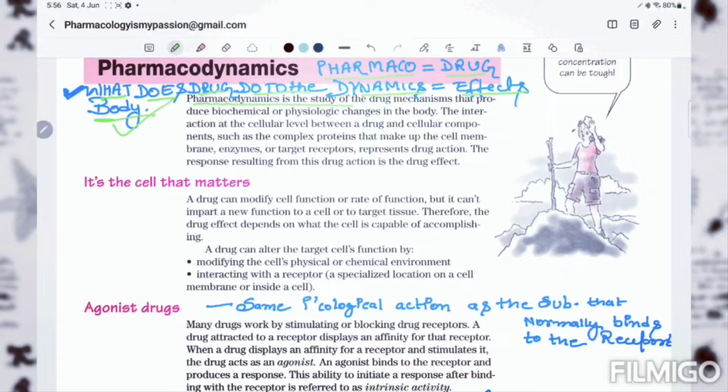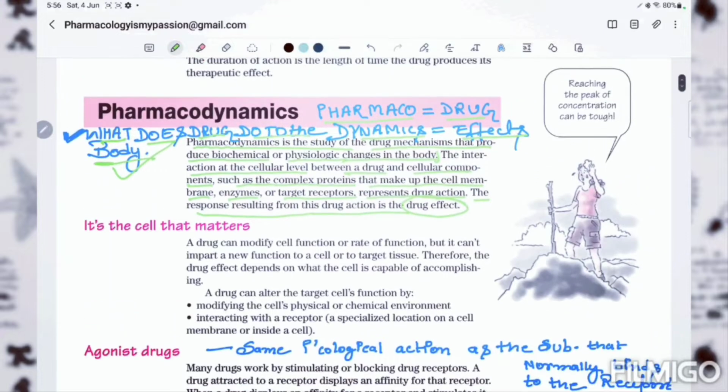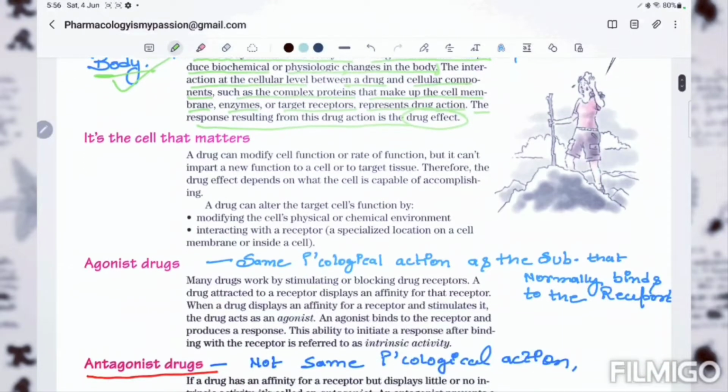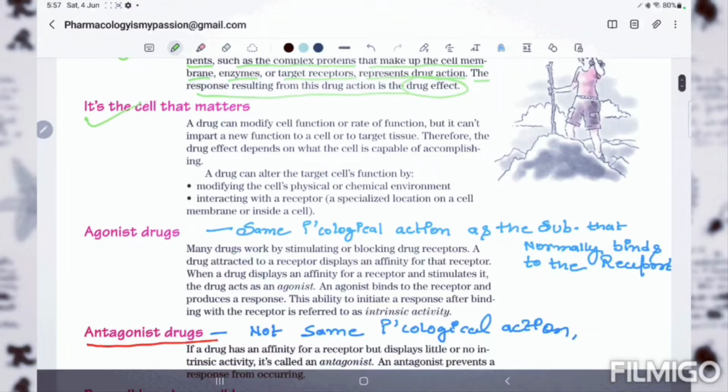Pharmacodynamics is the study of the drug mechanism that produces the biochemical or physiological changes in the body. The interaction at the cellular level between a drug and the cellular components, such as the complex proteins that make up the cell membrane, enzymes, and target receptors, represents the drug action. The response resulting from this drug action is the drug effect. It is the cell that matters.